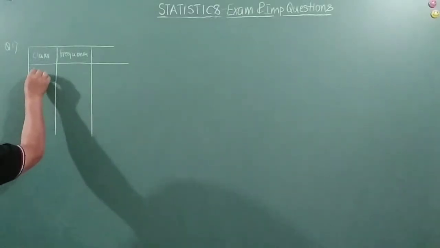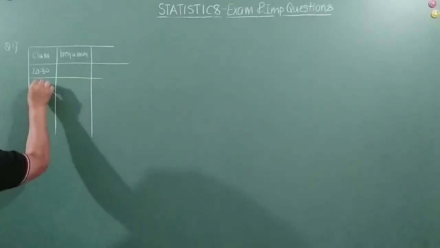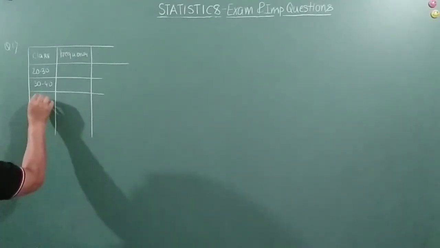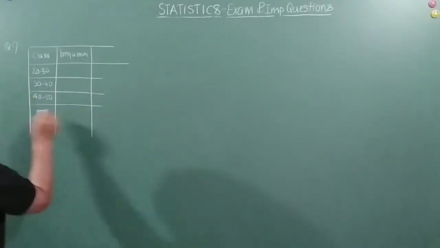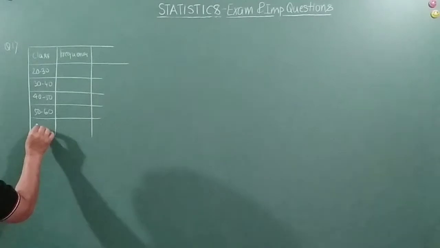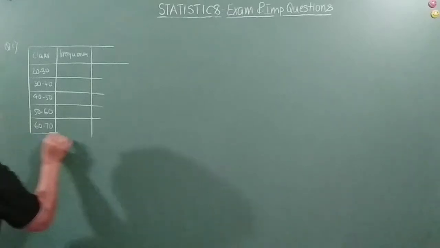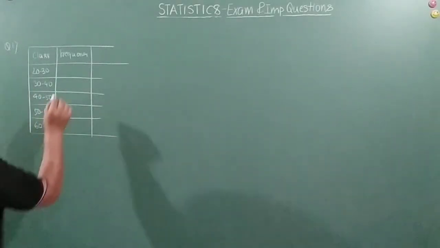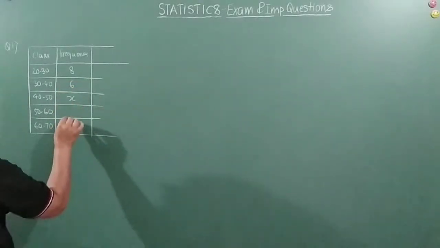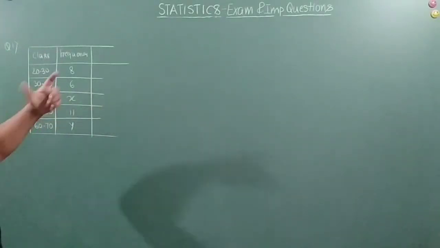So 20 to 30, 30 to 40, 40 to 50, 50 to 60, and 60 to 70 is the last. And the frequencies are 8, 6, x, 11, and y. Sum of the frequencies is given to be 50, right?